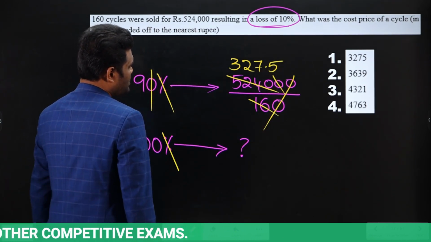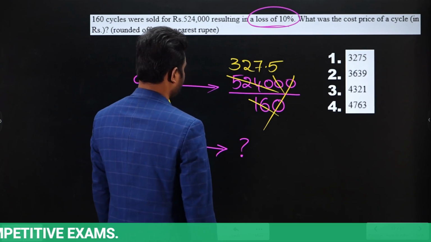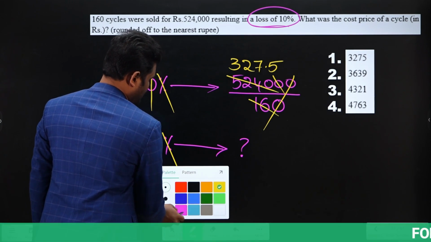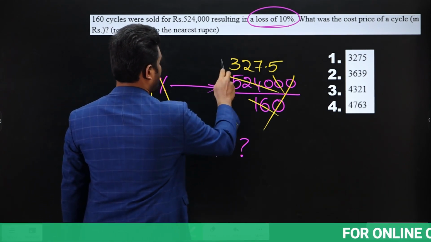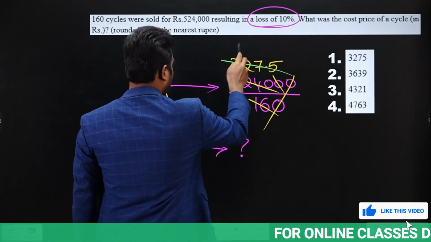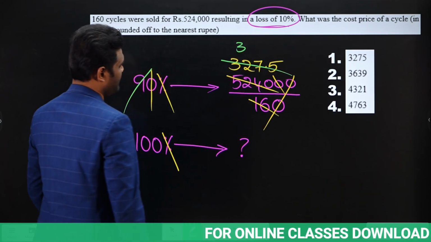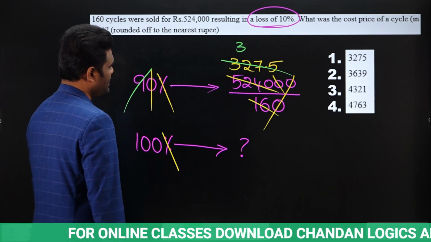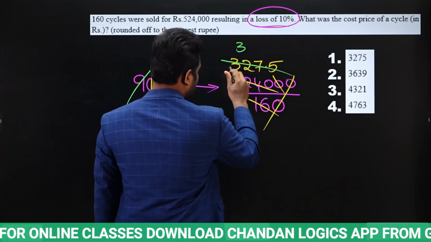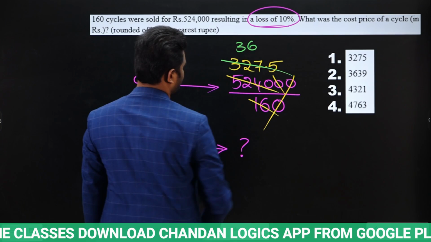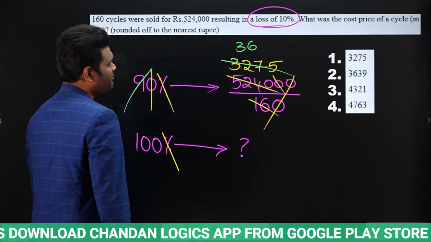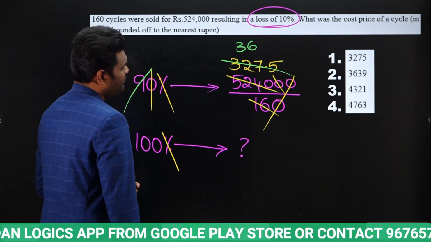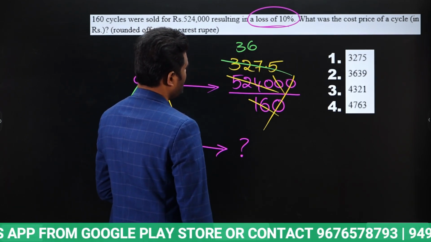327.5. Okay, so 327.5. Now here it is going to cancel in 9 how many times? It is going to cancel in 9. So in 9 it is going to cancel how many times? 9 3 times, this will be 27. Yes or no? 27 means again you are left with 5. Yes. 9 6 times, this will be 54. 54 means again you are left with 3. Yes or no? Sorry, 54 means you are left with 2.